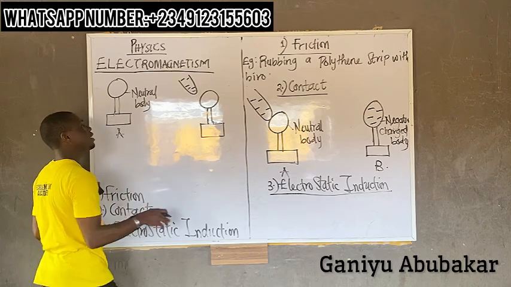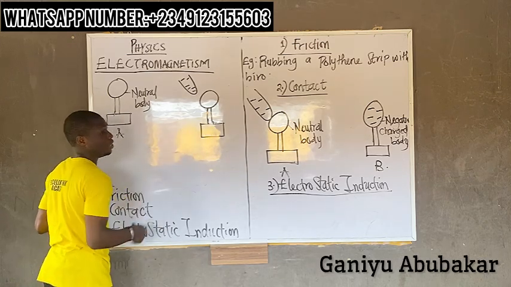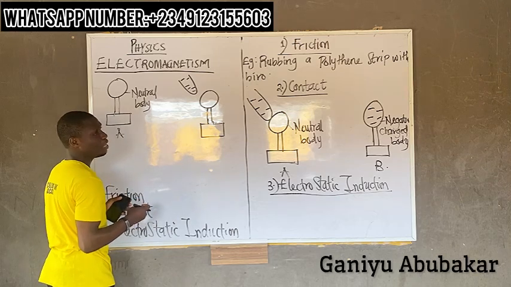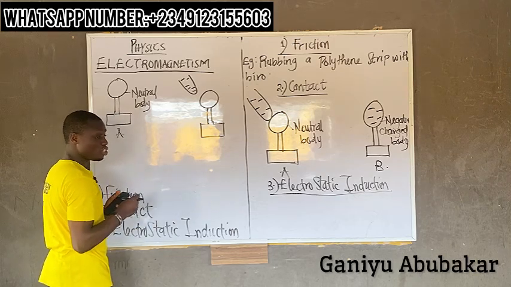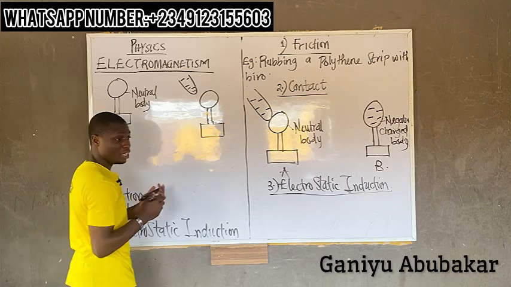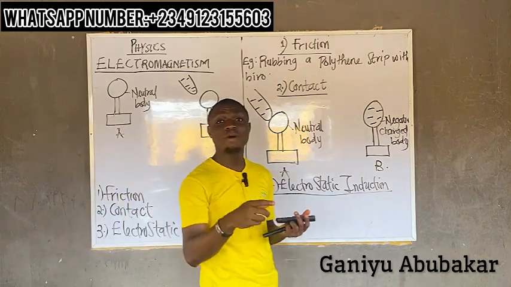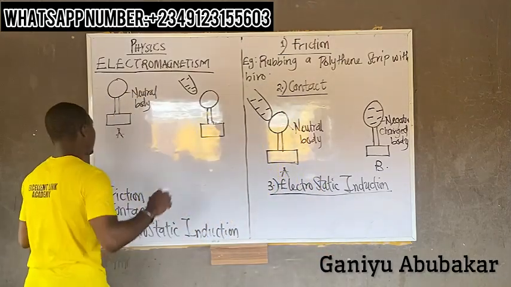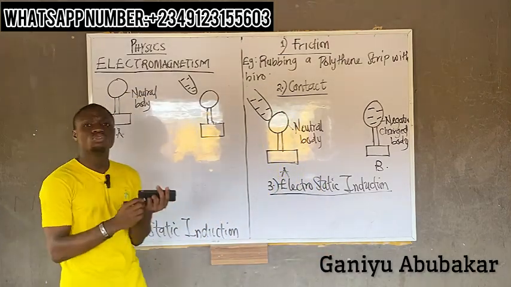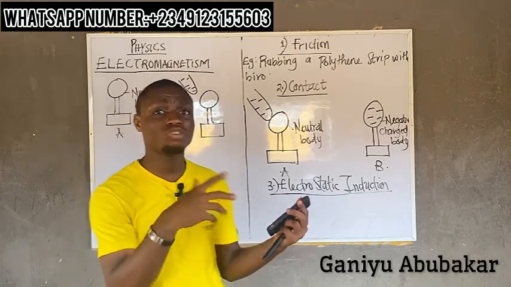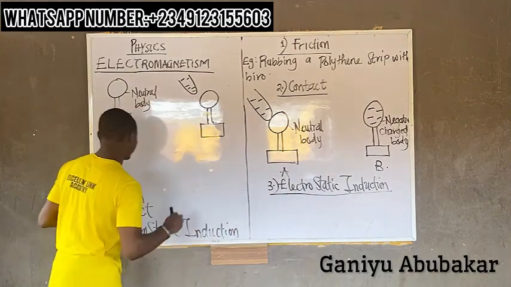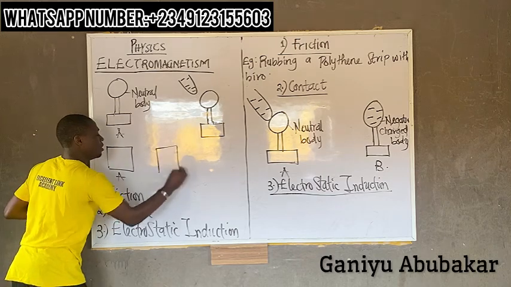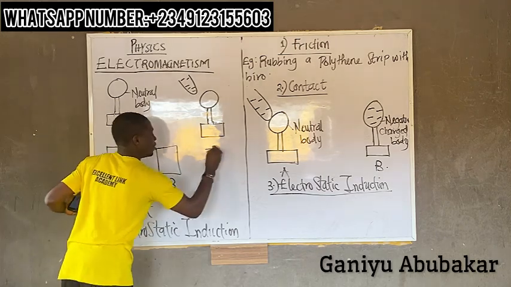Now listen, we said this here is a neutral body. If a substance is neutral, what does it mean? It means it has equal number of protons and electrons. Now listen, please. Let's explain this. When it comes to the neutral concept, here is how I try to explain to students. Let's say I have diagram A, diagram B, diagram C, this way.